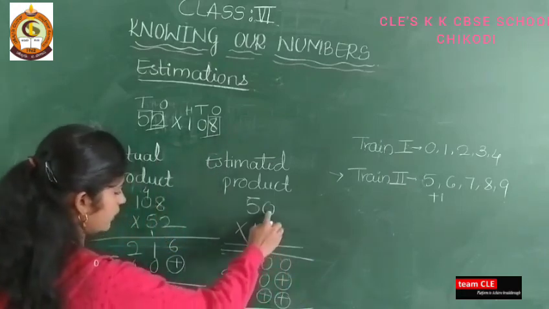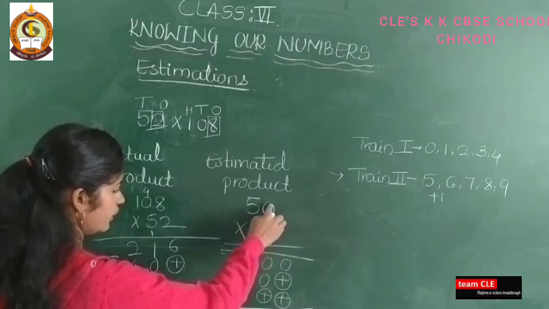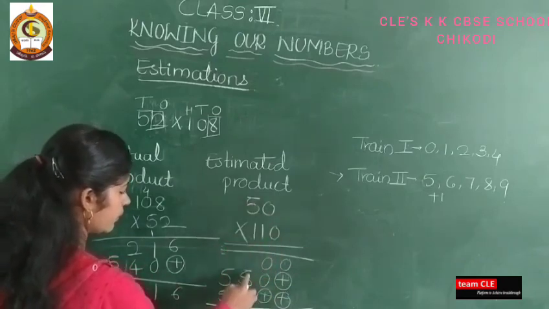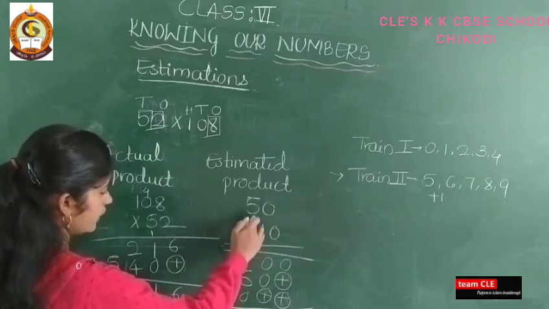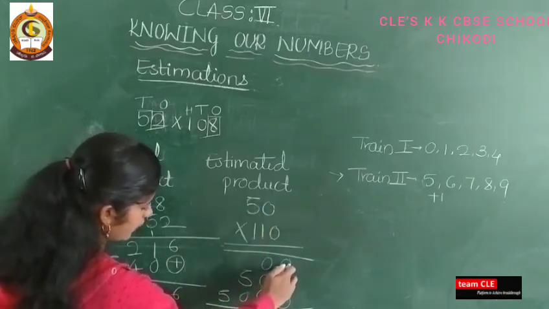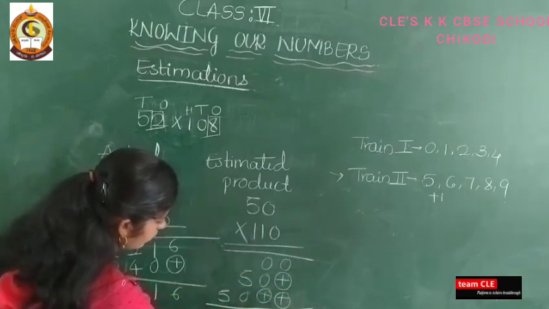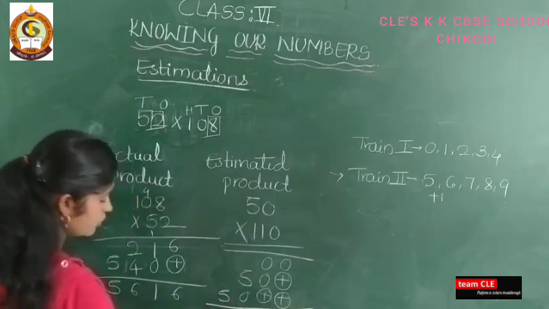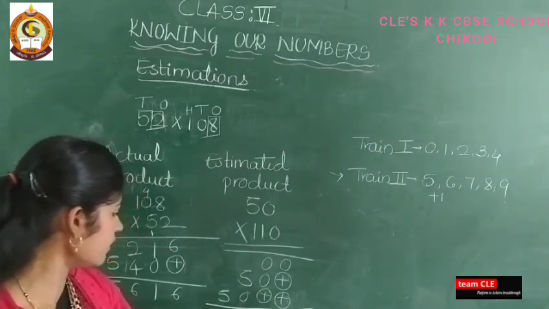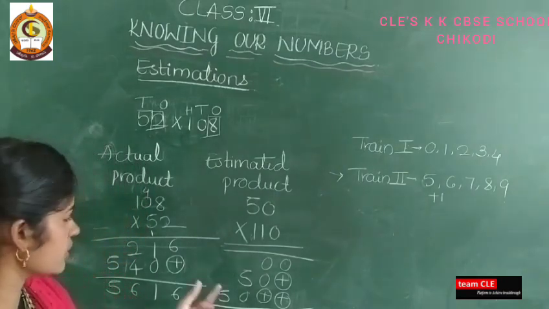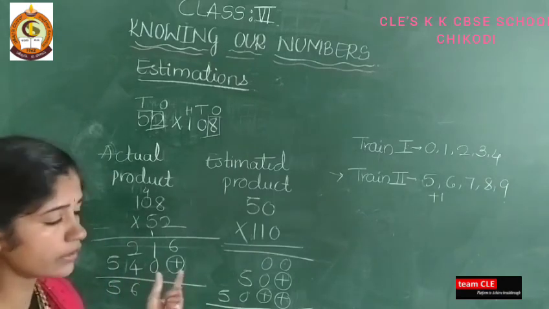See here, 1 into 0, 0 into 0, 0, 1 into 5 is 5, and here again 1 into 0, 0, 1 into 5 is 5. So here add 0, 0, 5 and 5. So what will be the answer here? 5500 will be the answer. So this is the estimated product and this is the actual product of the number.